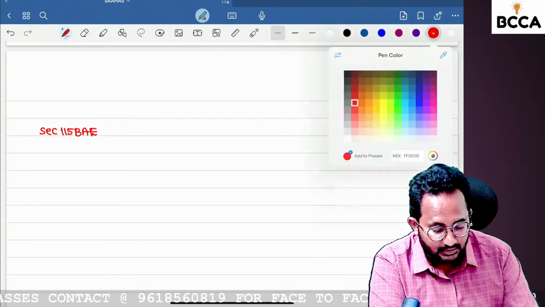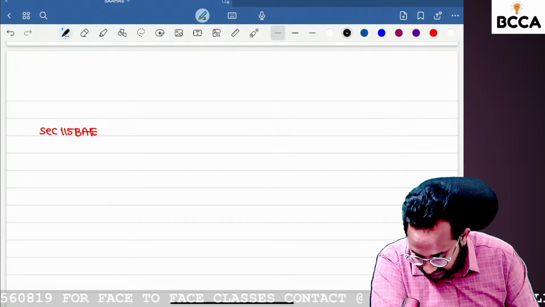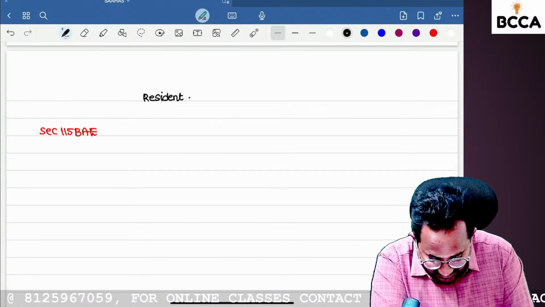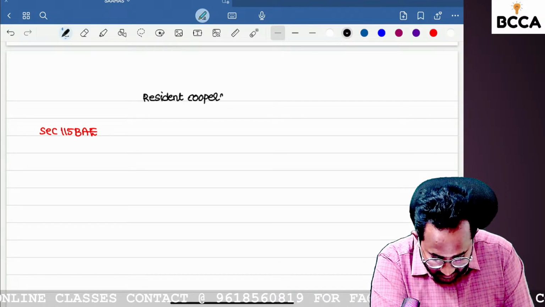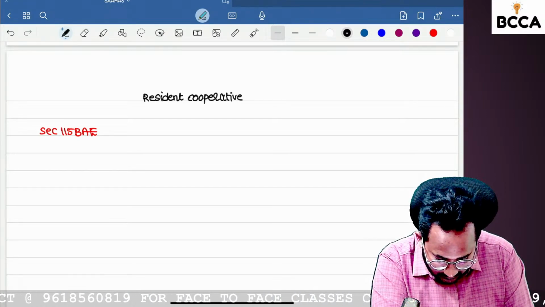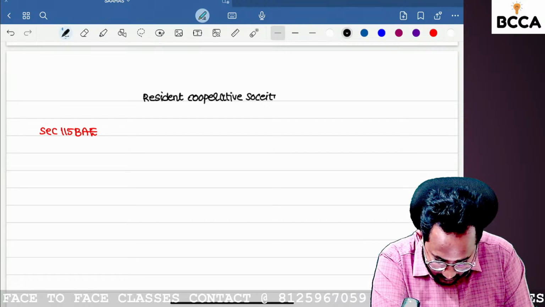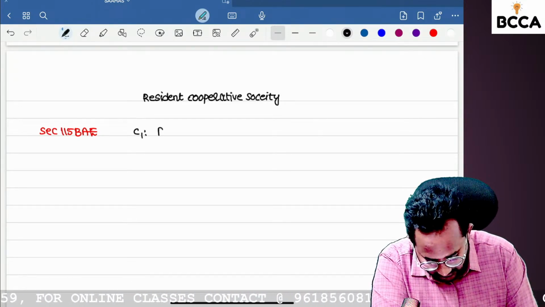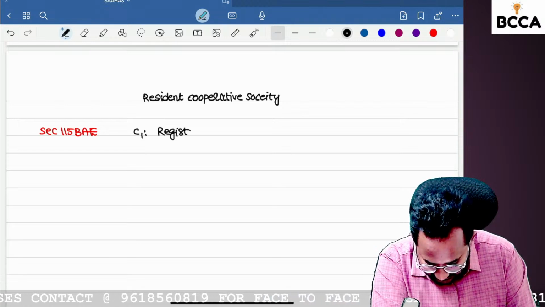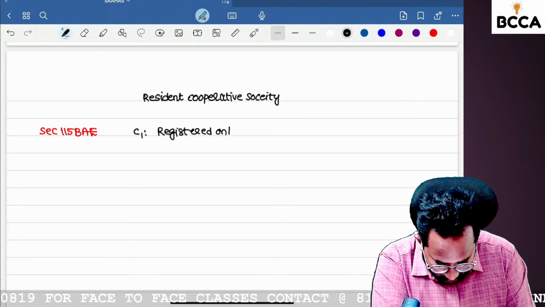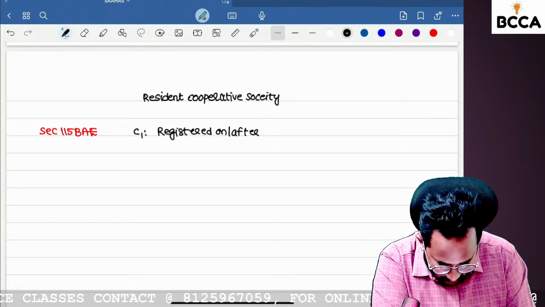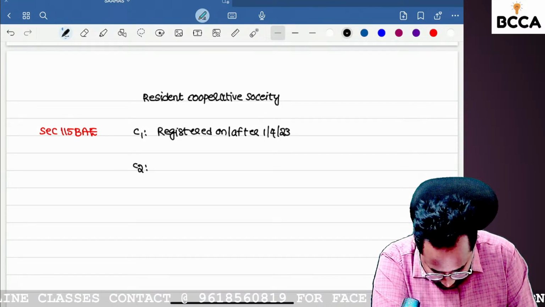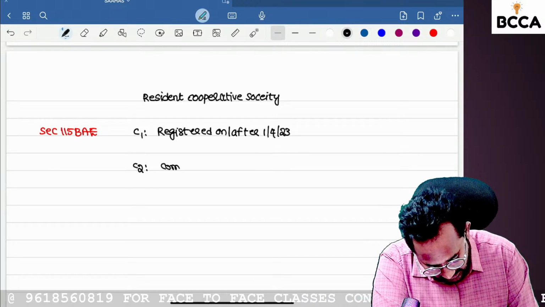It is for a resident cooperative society. Condition 1: registered on or after 1/4/2023. Condition 2: commencement of business.